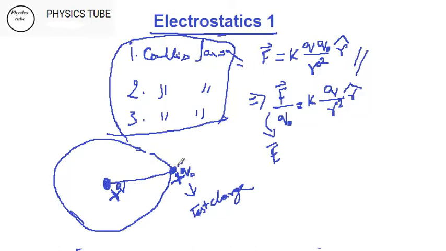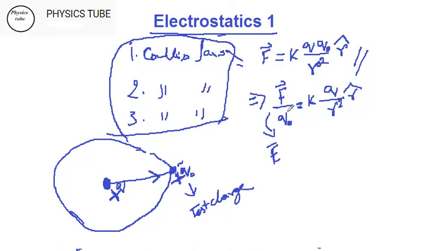So when you bring the test charge from infinity towards the positive charge, then the force experienced by the test charge, because both are positive, there will be repulsion. So the force experienced by that test charge while moving it is actually the electric field. Stronger the field, stronger will be the force, because force is in the numerator.